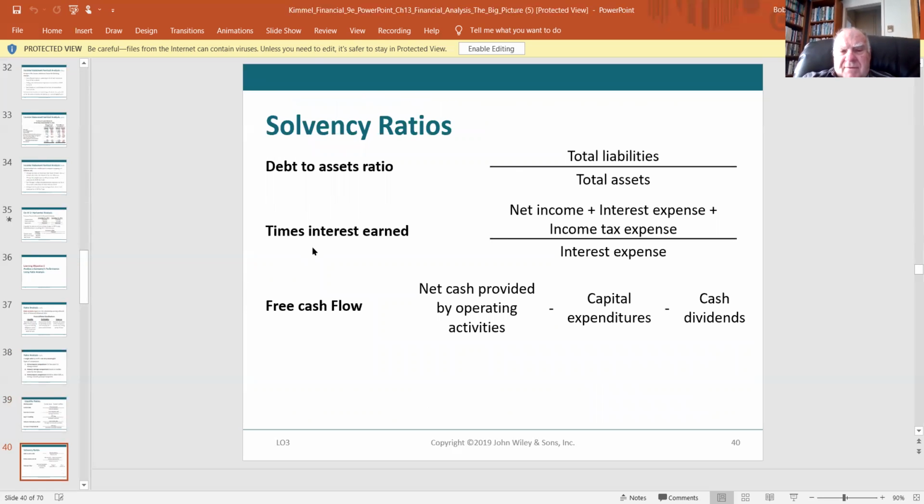Short term. Solvency: how much debt does the company have compared to assets? Liabilities divided by assets. Times interest earned: net income plus interest expense plus income tax expense, divided by interest expense. I don't think we went over that one too much, so that's a new metric there. It's showing what kind of income they have above their interest expense. It shows you how much they're financing the business by paying interest. And we did this one really back in chapter 1 or 2: net cash provided by operating activities minus capital expenditures minus cash dividends.